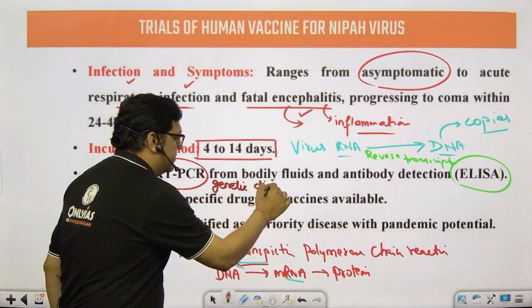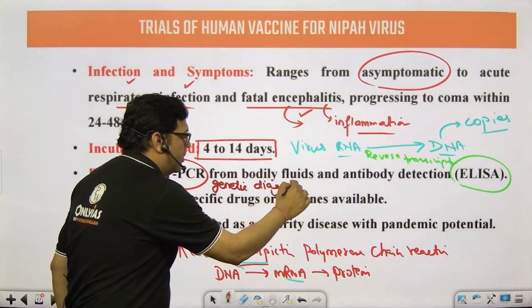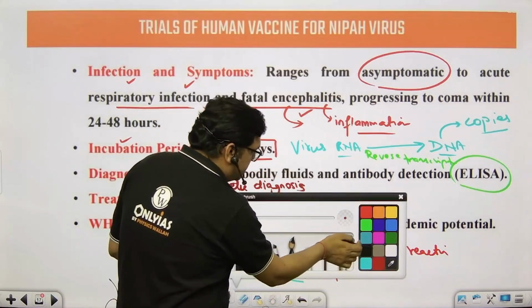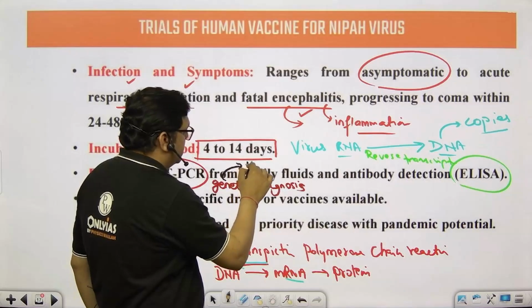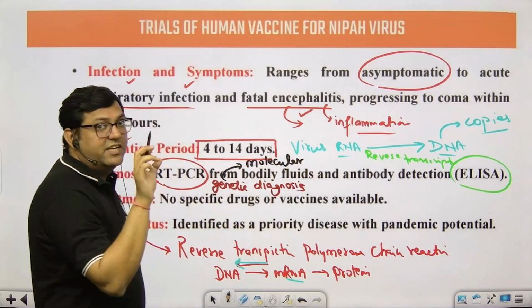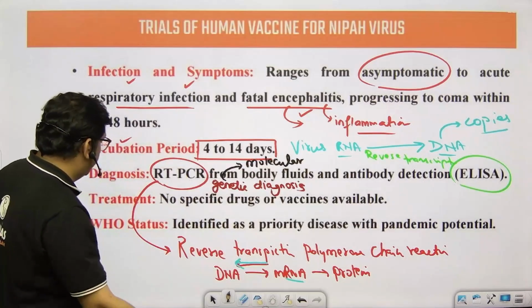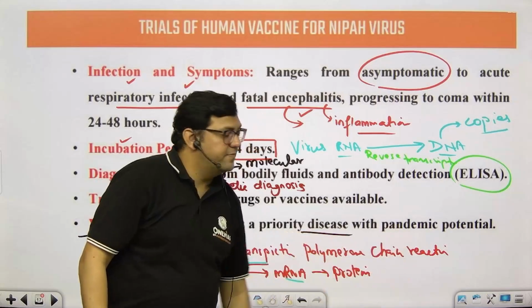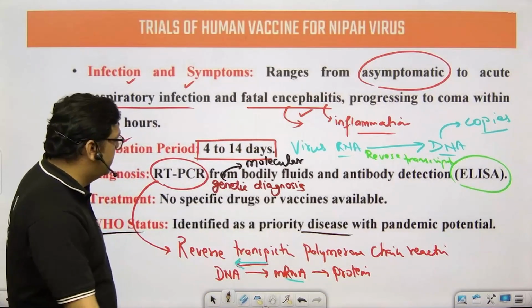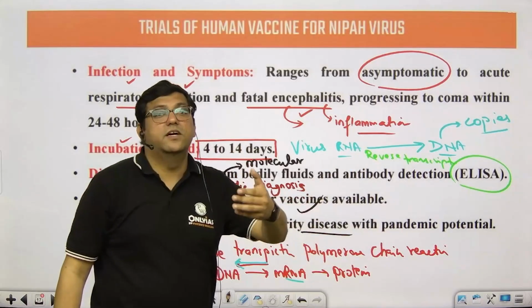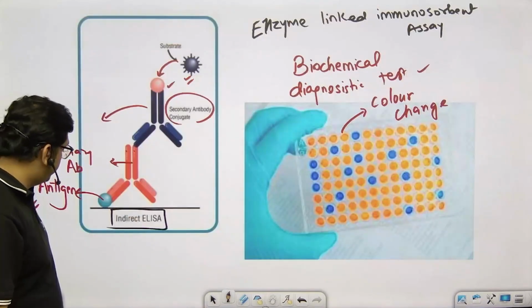Another term that we use here is molecular diagnosis. At the molecular level, at the gene level, you are doing the diagnosis. So what is the WHO status? It has been identified as a priority disease. Pandemic potential is there in Nipah, and specific drugs are not there, and we are trying to do the vaccine trials.